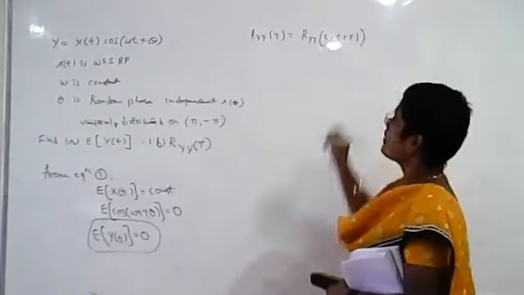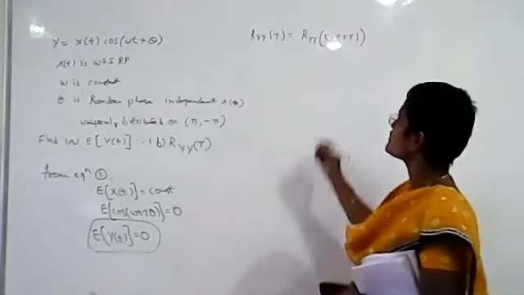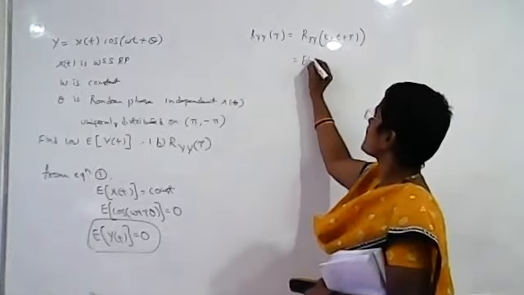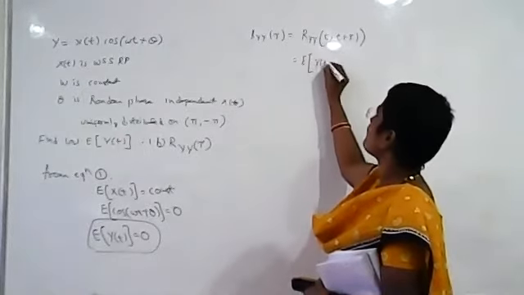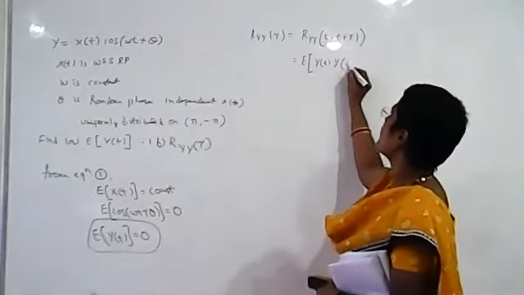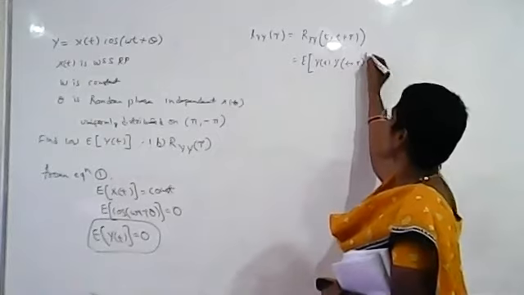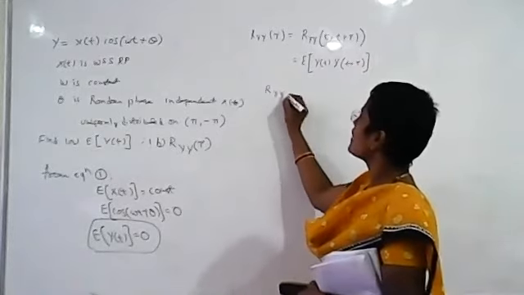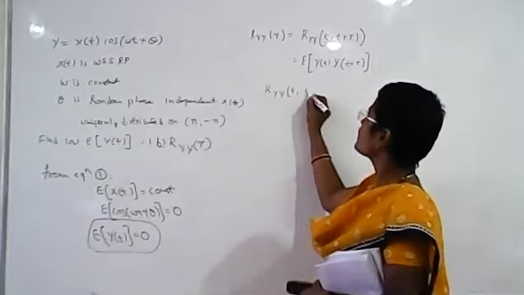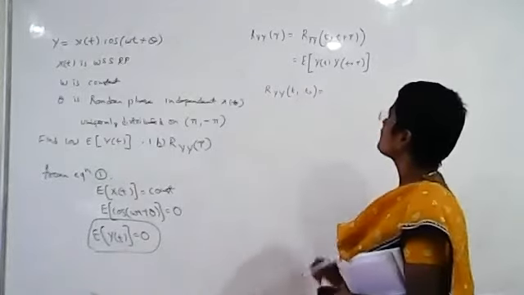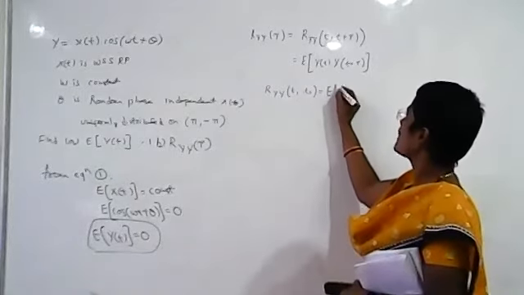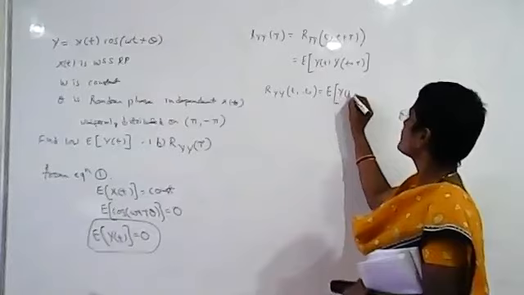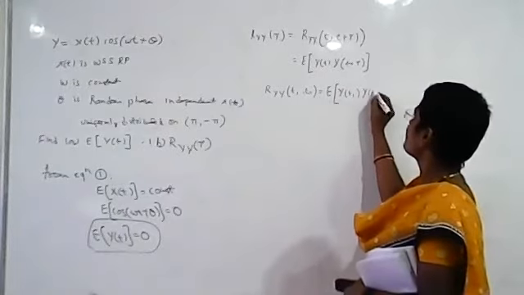This is nothing but the expected value of y of t, y of t plus tau. Okay, so this we have discussed. Now what is R of t1 comma t2? R of t1 comma t2 is the expected value of y of t1, y of t2.